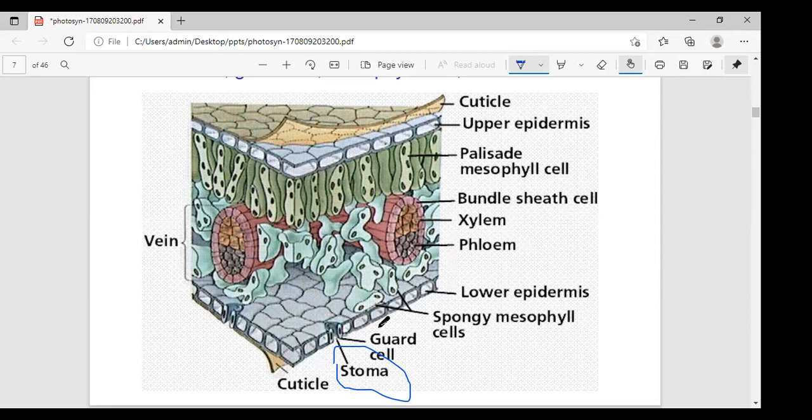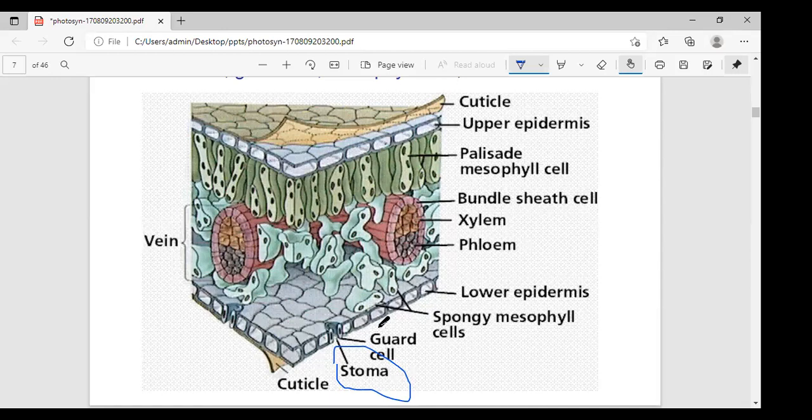In the monocotyledon plant, the stomata on both sides, the upper side and the lower side, are the same. The color is green on both sides. In monocotyledon plants, the bulliform cells, also called motor cells, are also present. This is also a most important point.